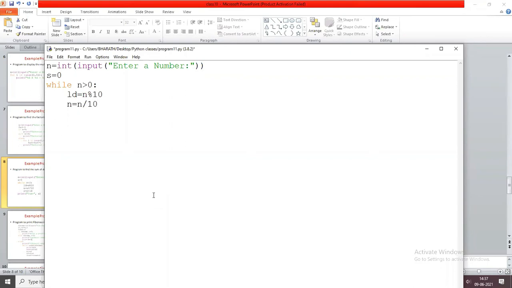Here you are going to use the floor division. First we are going to see what happens if I am using the division operator. And s equals s plus the digit, the last digit of the number, and finally you are going to print the sum equals to. Okay.